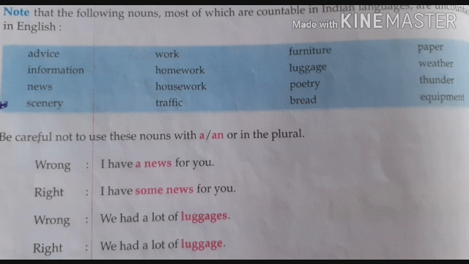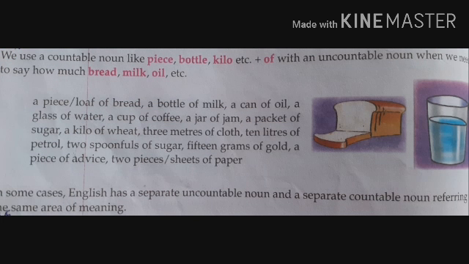A lot of luggage means more luggage. More luggage is there. We use countable nouns like piece, bottle, kilo, etc. plus of with an uncountable noun when we need to say how much: bread, milk, oil. For these material nouns, substances, if we want to make them countable, we must use these words: piece, bottle, kilo, plus of.